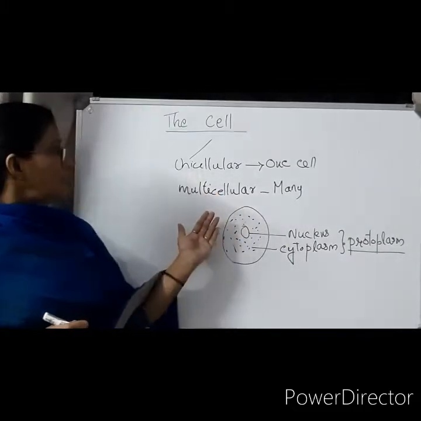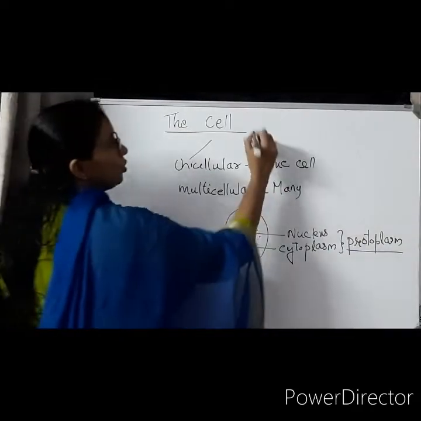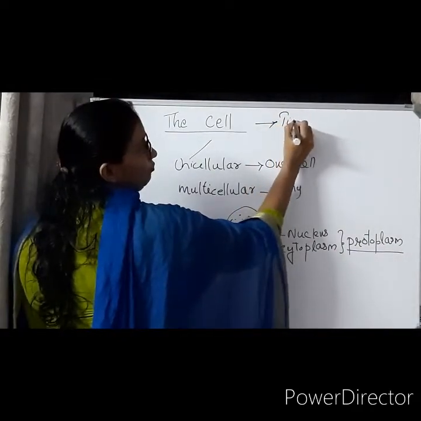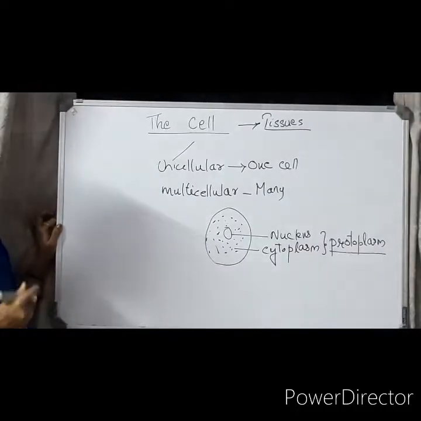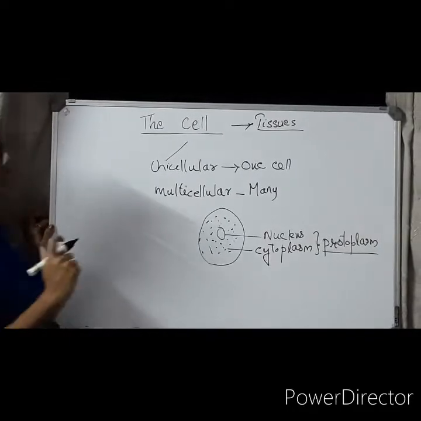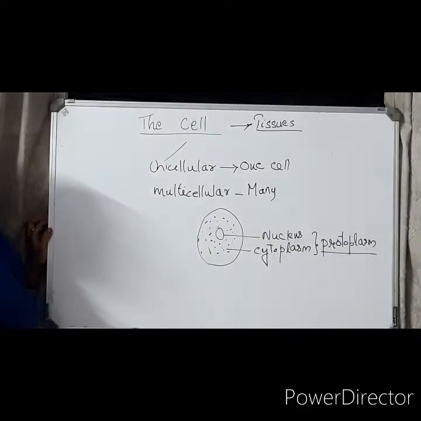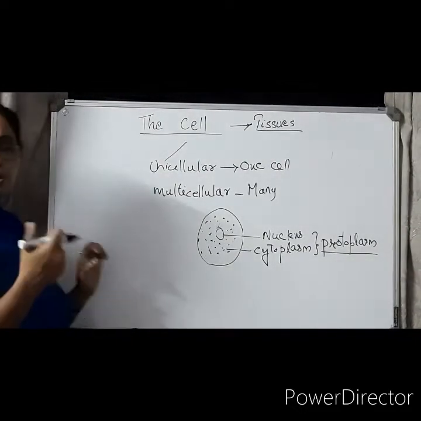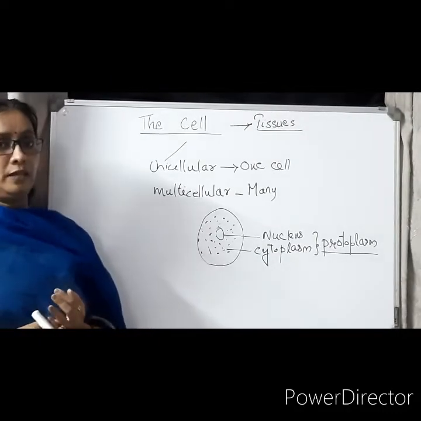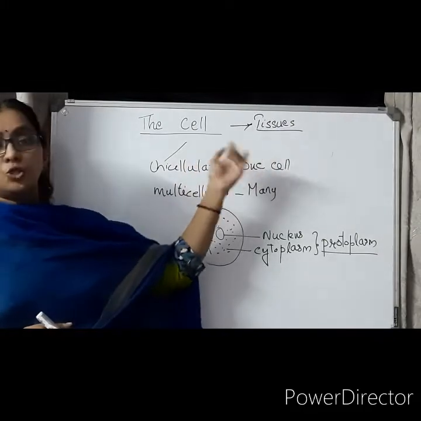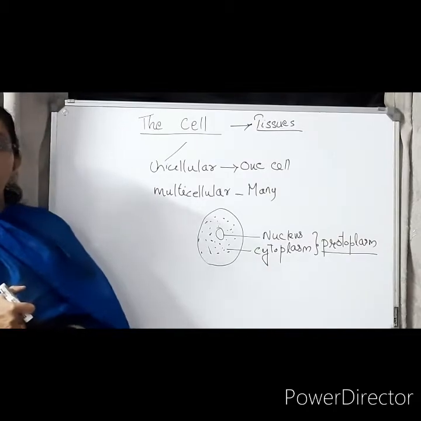Now, many similar cells together form tissues. Many similar cells which perform a common function together are known as a tissue. So tissues are groups of similar cells. For example, there are epithelial tissue, muscular tissue, cardiac tissue, and many more. When these tissues function together, they form an organ.